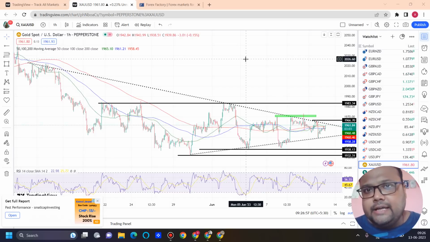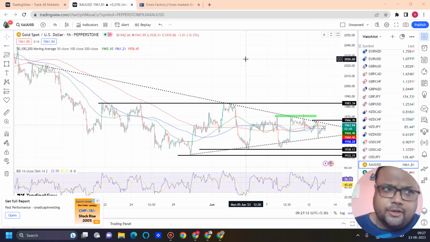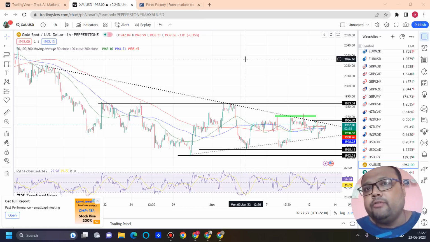Usually, I always say that do not trade on levels after news. Try to follow the trend of the market. But today, I don't know why I'm feeling that there is a chance that the levels will work because of some price rejection. So that's why I mentioned the support of 1938-32. So if the market shows some price rejection from below, if you see the market is taking support, you can consider a buy as well. But be careful during the news, because after all, the market will be volatile.